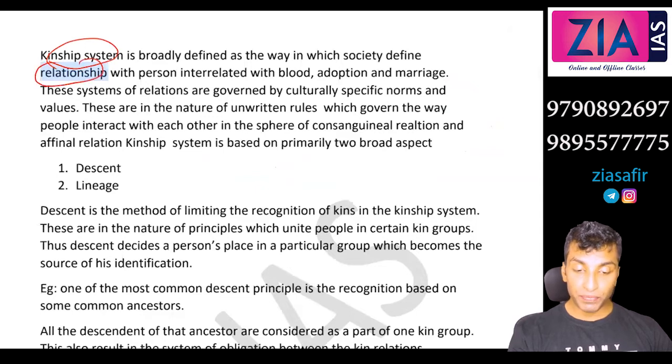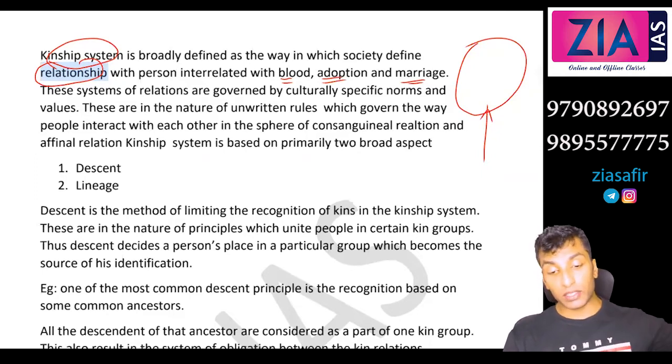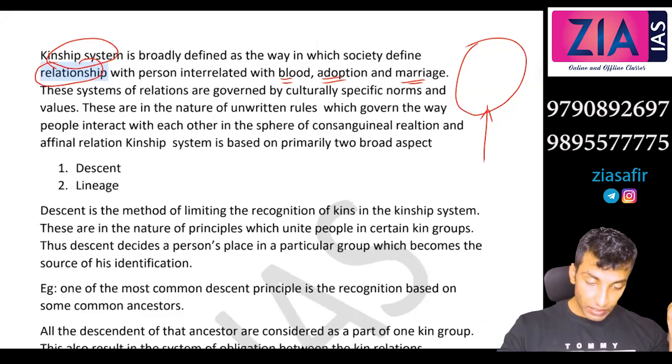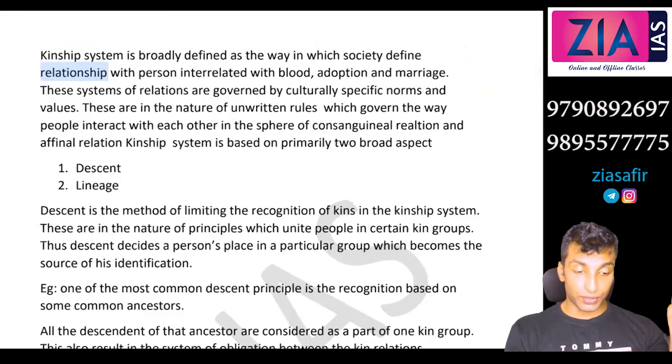It can be blood, adoption, marriage. I'm talking about relatives, how you are choosing the relatives. It can be one generation, it can be two or three generations. If I take a long time, you will get a broader, bigger group, right? So these are the different ways in which you can select your relatives.